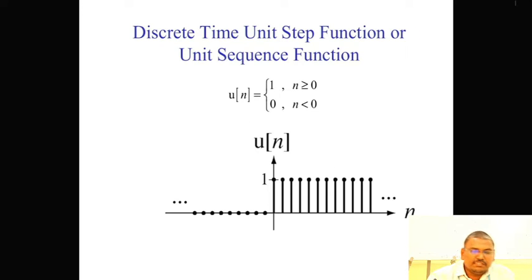Next, similarly to what we discussed previously for the continuous time signal, we discussed the discrete time signals. Discrete time unit step function representation: u of n is equal to 1 for n greater than or equal to 0, and 0 for n less than 0. Graphical representation of the discrete time unit step function.